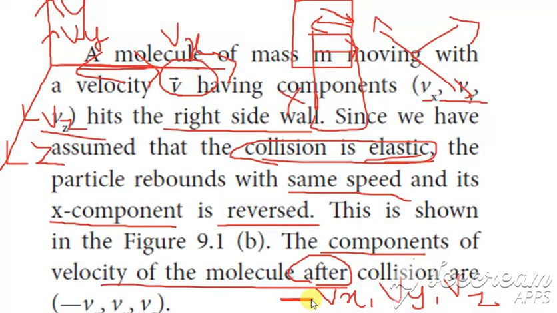Why are we writing this as minus? Because it is going, hitting the wall and returning back along the opposite direction. Since it is moving along the opposite direction, we write minus. Before collision we'll take it just as vx, and after collision we'll take it as minus vx.